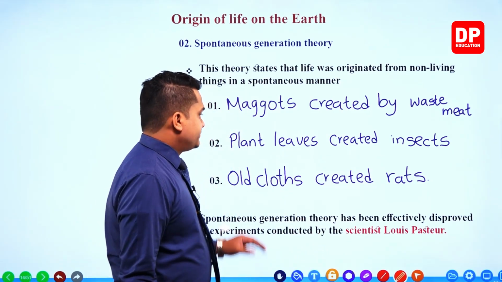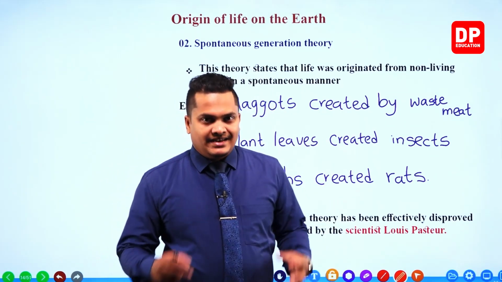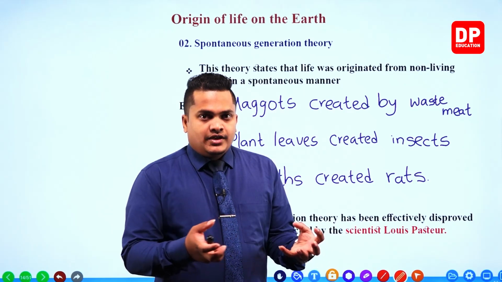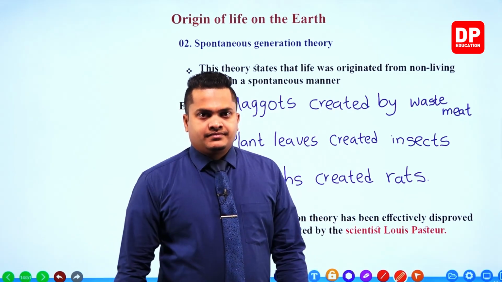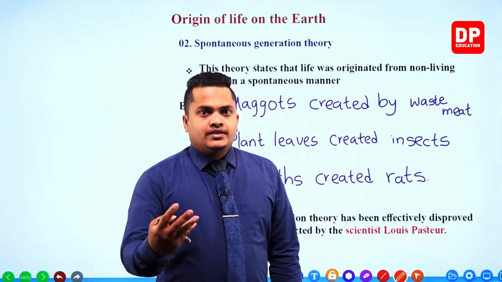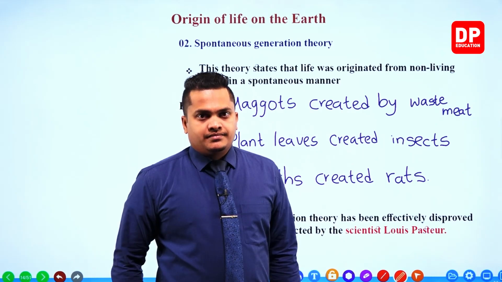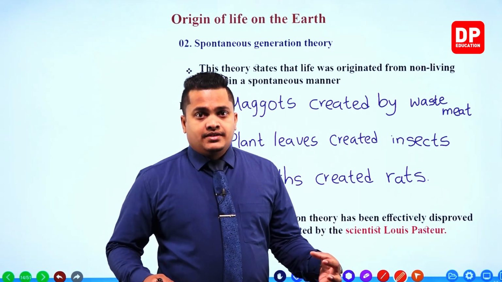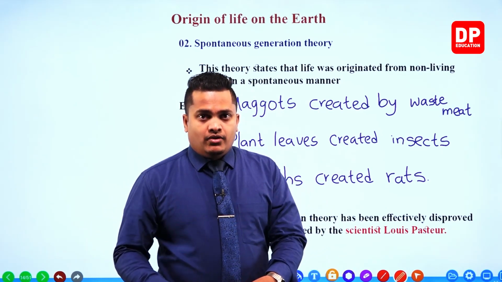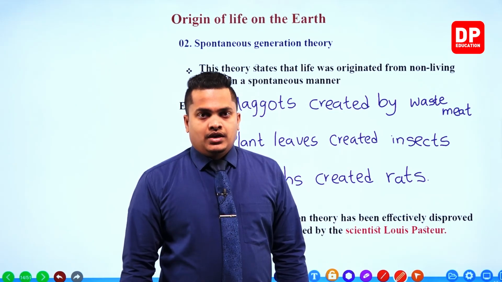Then the next one: plant leaves created insects, like leaf insects. So those insects were created mainly because of plant leaves. Another example for the spontaneous generation theory. When plant leaves fall down, they come to life.